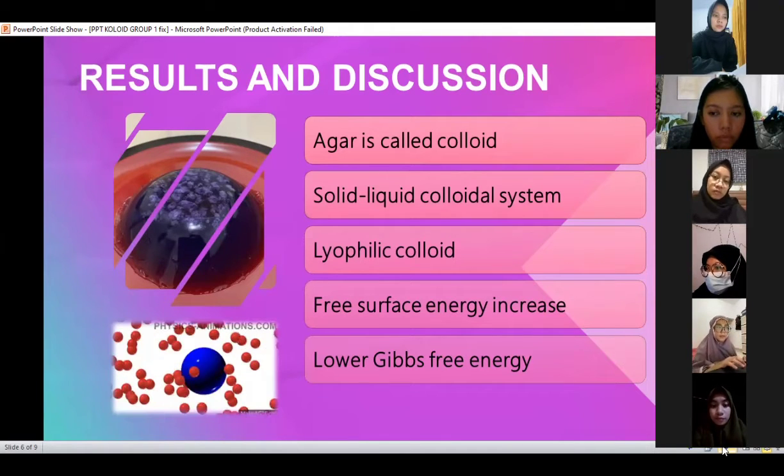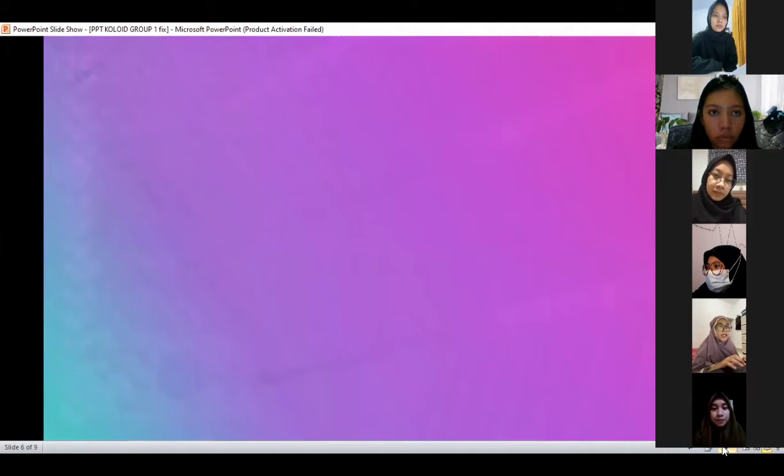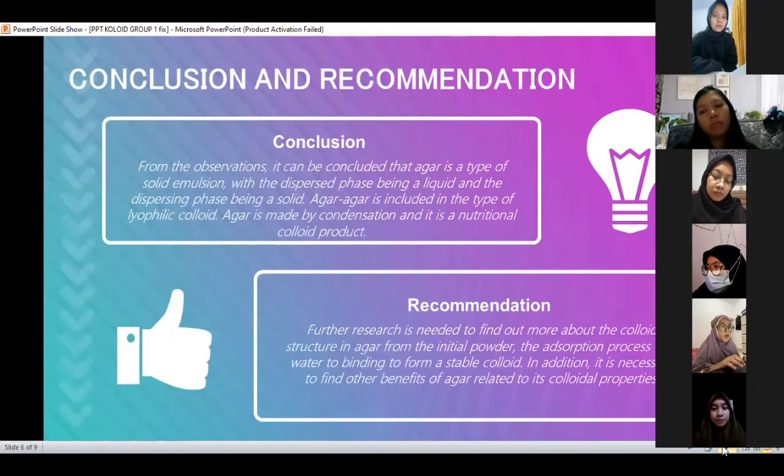Next, conclusion and recommendation. Conclusion: from the observation, it can be concluded that agar is a type of solid emulsion, with the dispersion medium being a liquid and the dispersed phase being a solid.